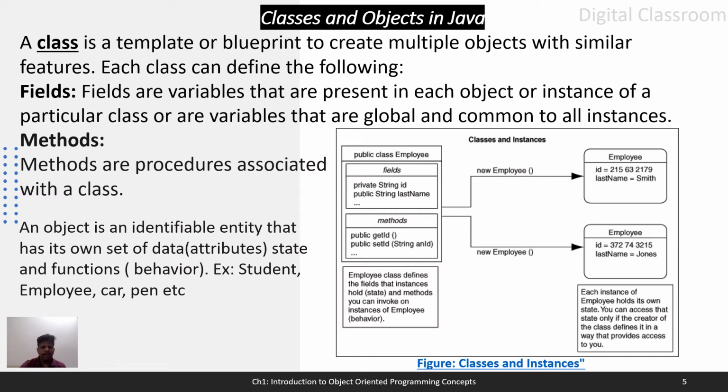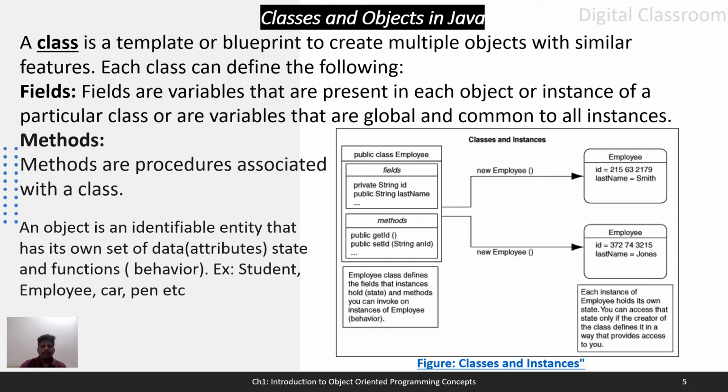Now we will see what is an object. An object is an identifiable entity that has its own set of data, that is attributes or state, and functions which represent behavior of an object. Example, if you consider a particular student as an object, each student will have his or her own identity and his or her own set of attributes like roll number, name, and behavior like attending school, playing sports, games, etc.